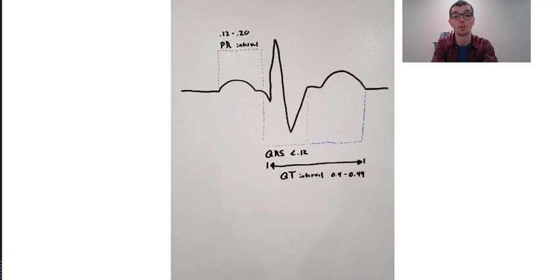The P wave representing atrial depolarization, the QRS representing ventricular depolarization, and the T wave representing ventricular repolarization. We can use the timing of these events to determine illness or injury in the heart and abnormal rhythms. A few parameters worth noting are the PR interval, the QRS, and the QT interval. The PR interval measures between 0.12 and 0.2 seconds. The QRS less than 0.12 seconds, and the QT interval between 0.4 and 0.44 seconds.